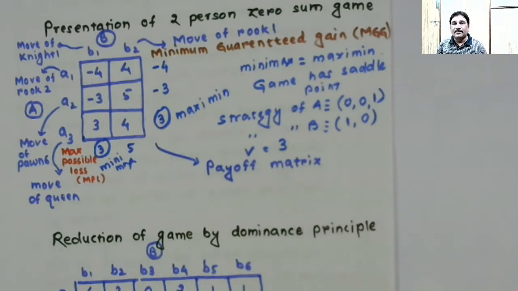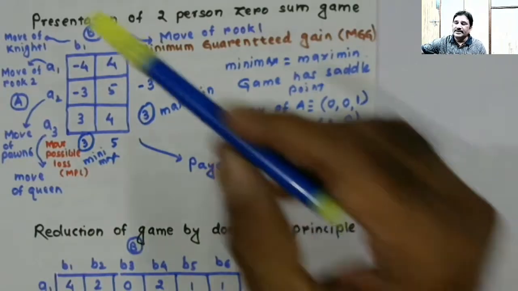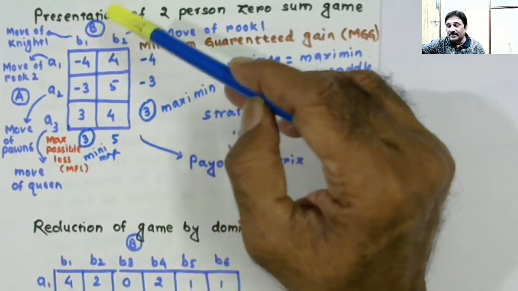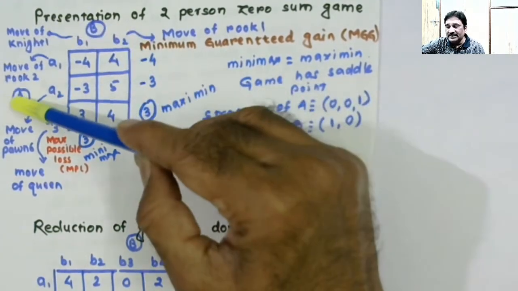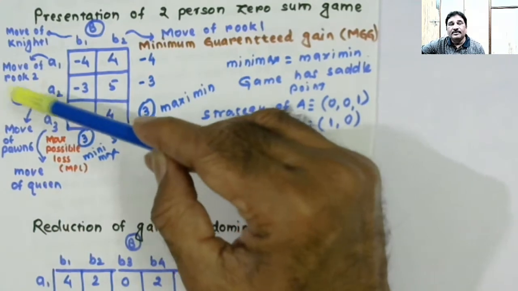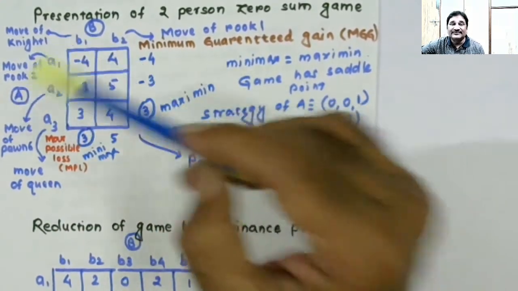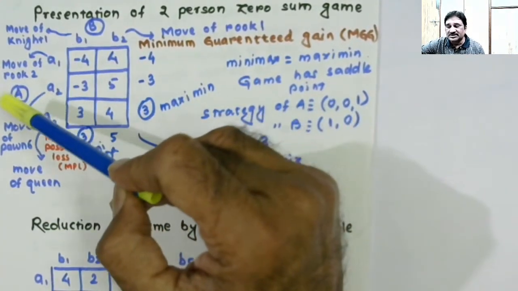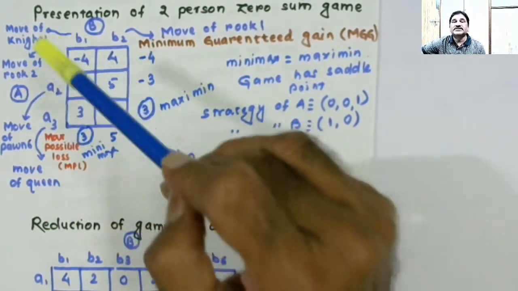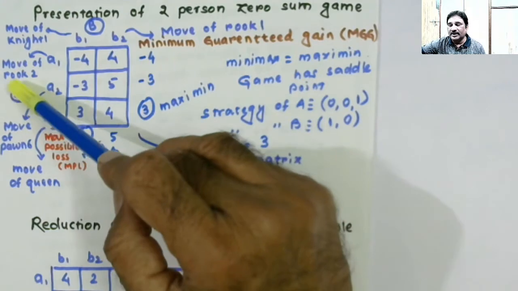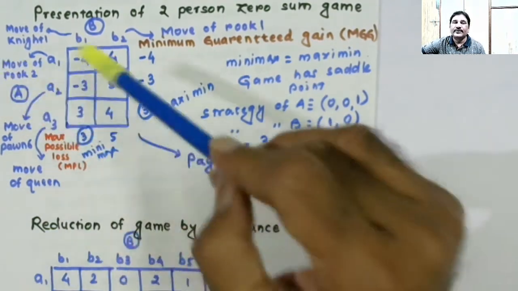B is a loser player, he will try to lose minimum. I have positioned B here. But if B is positioned here, B will have to be considered as winner player. So position decides who is a winner player. Whatever is written here is a winner player.